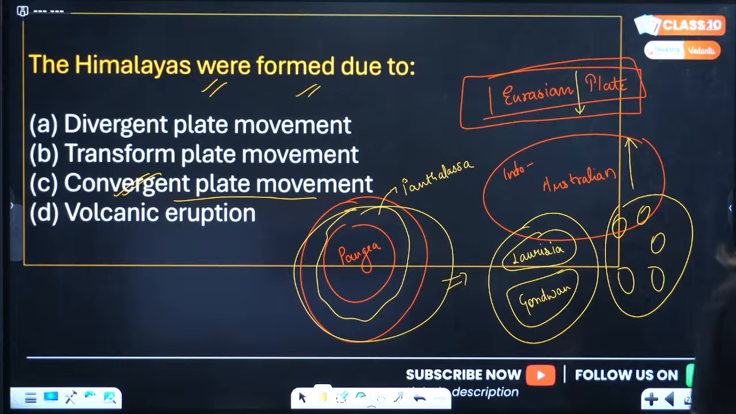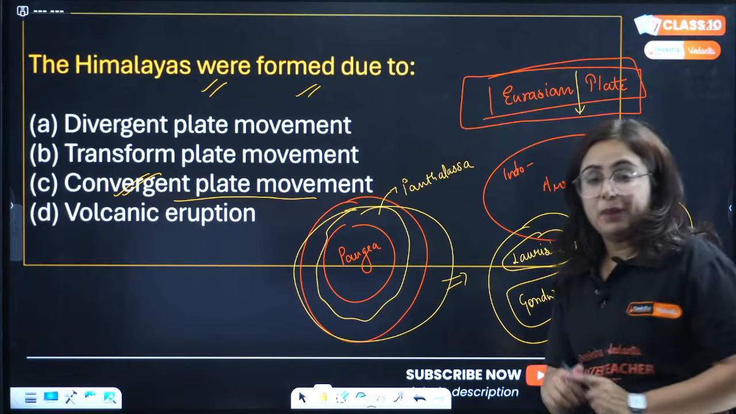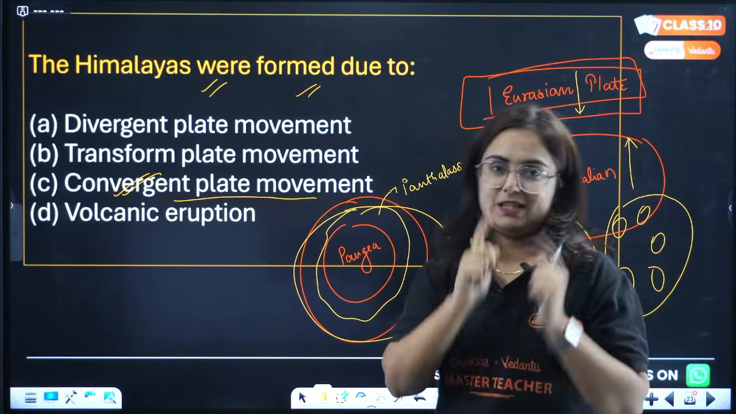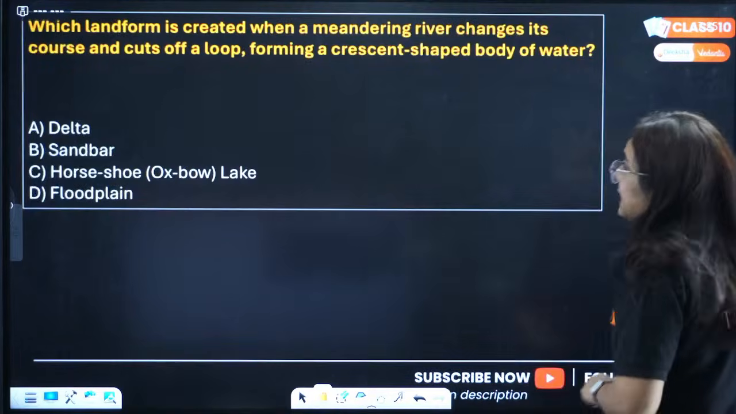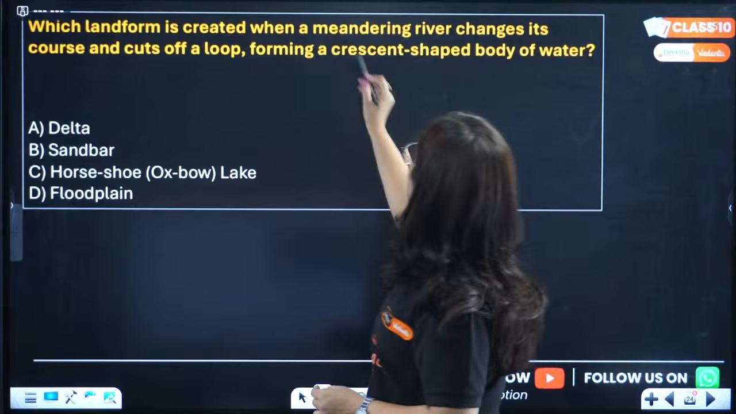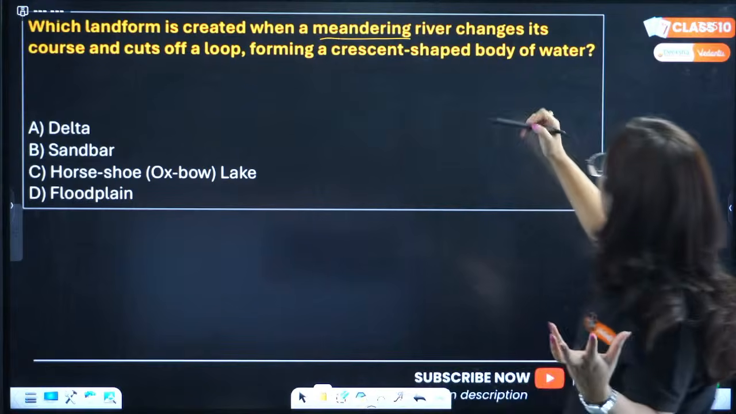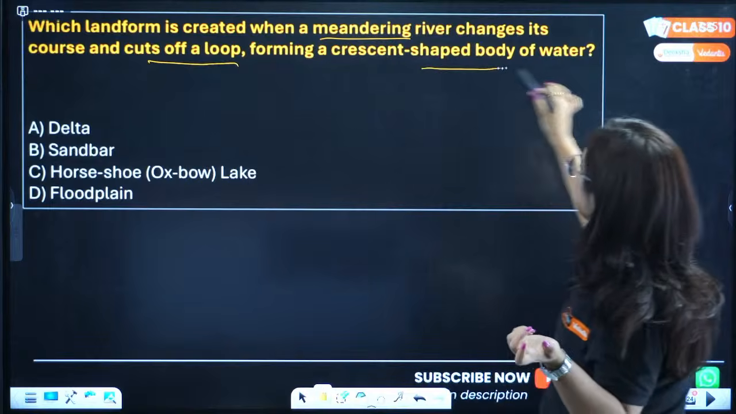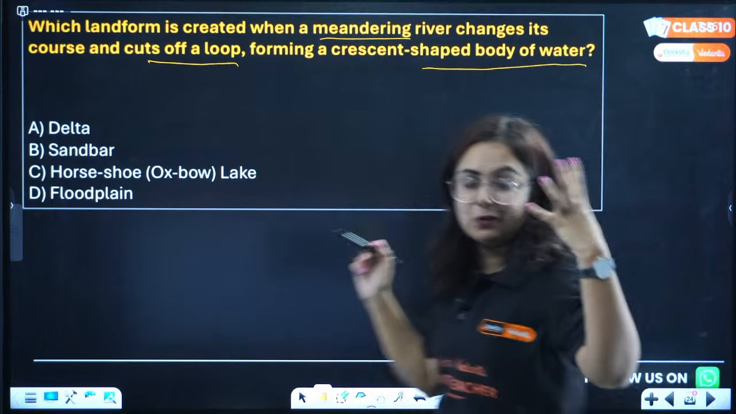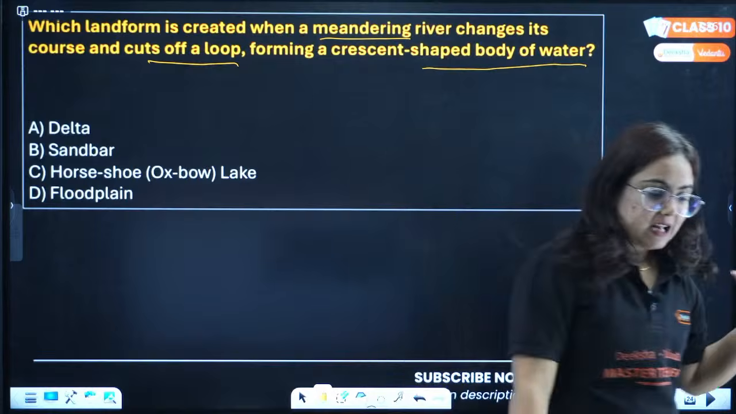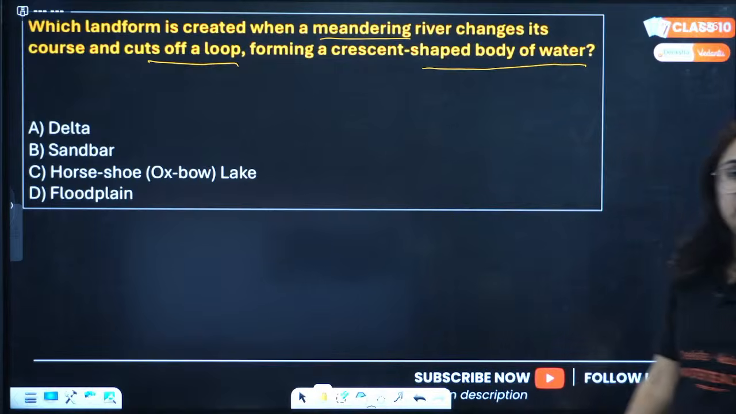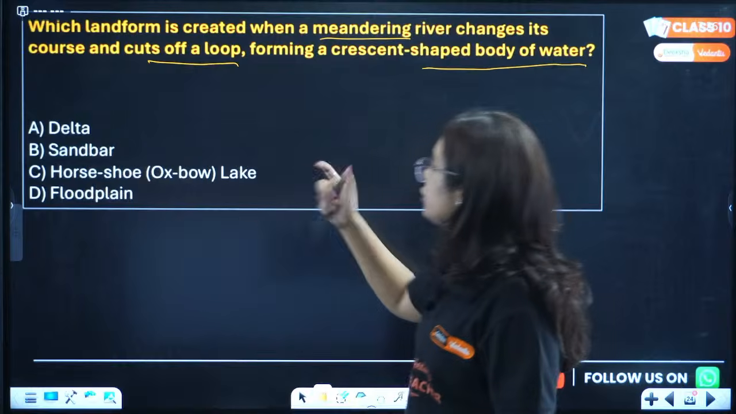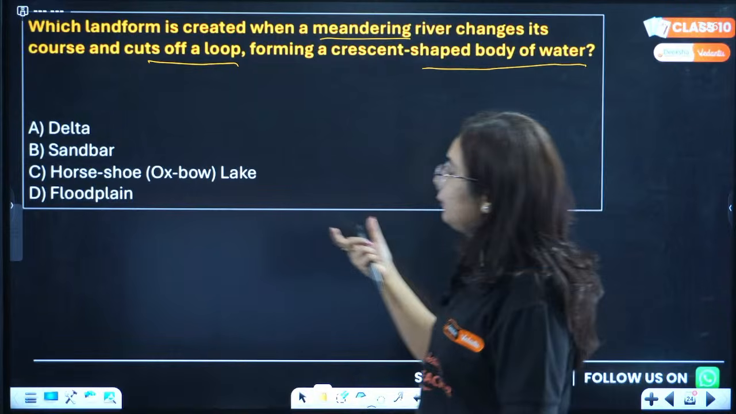So, this is the objective of the class, to make sure that you understand the basics with the help of these MCQs. Next question. Which landform is created when a meandering river changes its course and cuts off a loop, forming a crescent shaped body of water? Very interesting. In class 7th, we studied this multiple times. Options are delta, sandbar, horseshoe, oxbow lake, or floodplain.